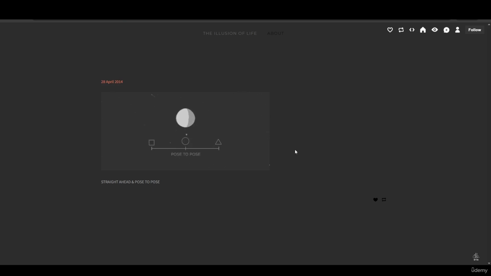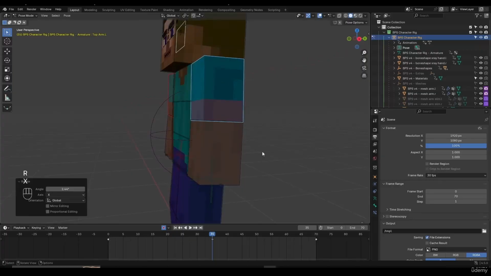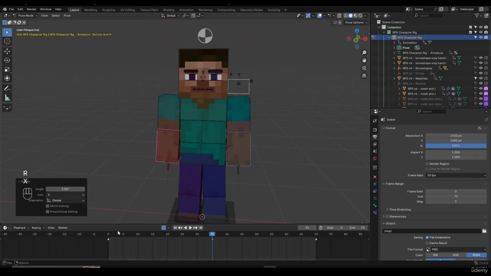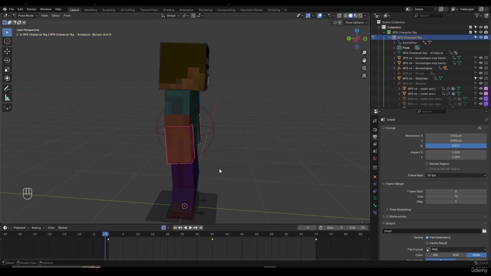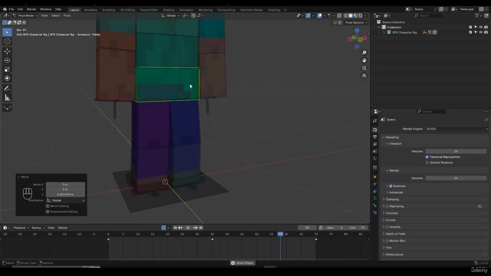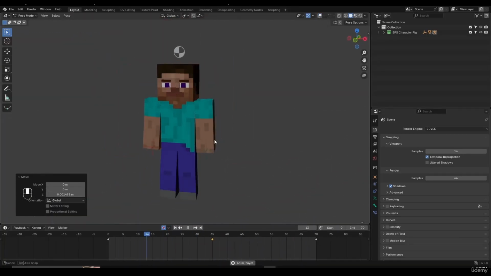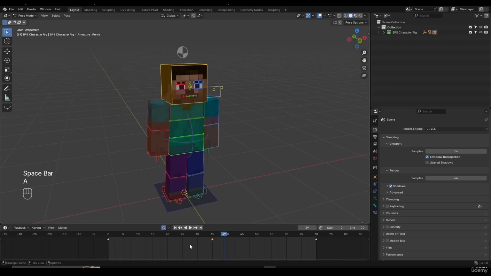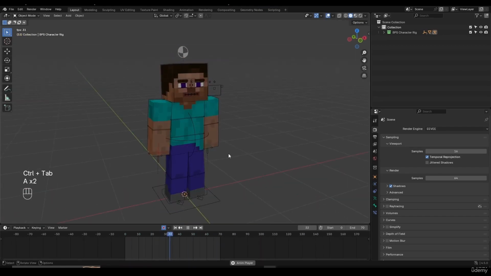Pose to pose workflow means creating different poses. For example, on frame 0, you have a character standing in an idle position. Then you jump to frame 12 and make the character lean down, and then you jump to frame 24 and make your character go up, cheer, or move their hand out. By creating 3 golden poses, you already get the idea of what your animation looks like. Your character kneels down and then cheers. After your golden poses, your key poses, you want to add the breakdown poses, the in-between poses, and we're going to discuss those later. But that's the idea of pose to pose.